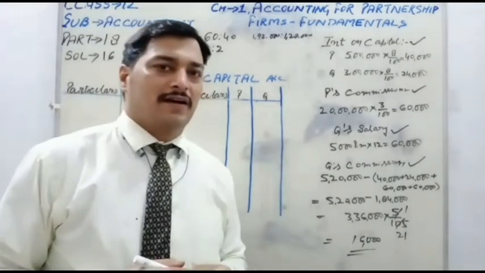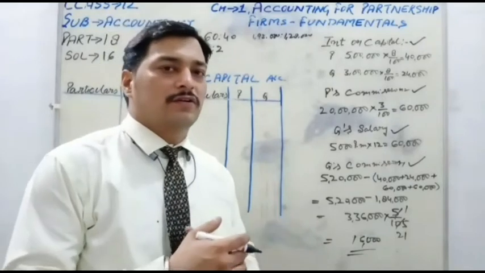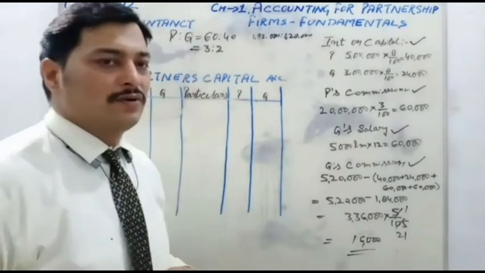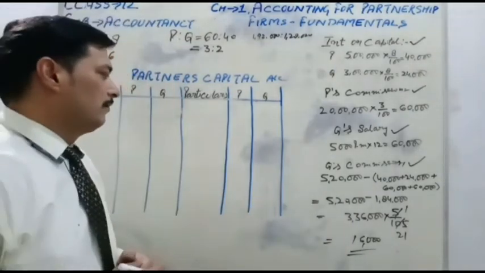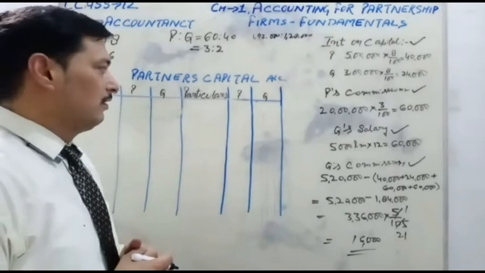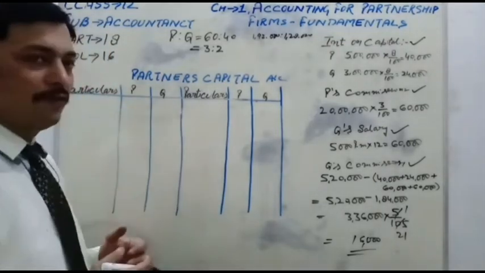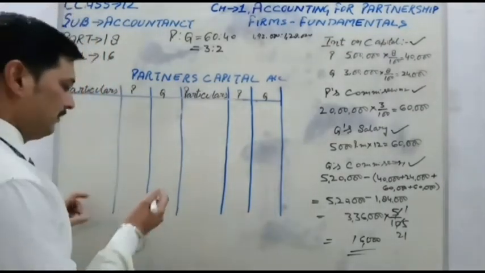Now friends, after the solution of profit loss appropriation account, the next account, partners capital account, we will solve in this question as per the asking of the question. So the format is ready for saving time. Now start the posting.